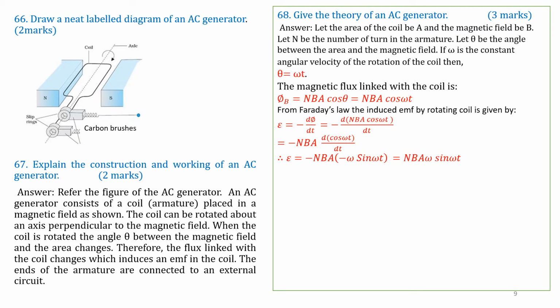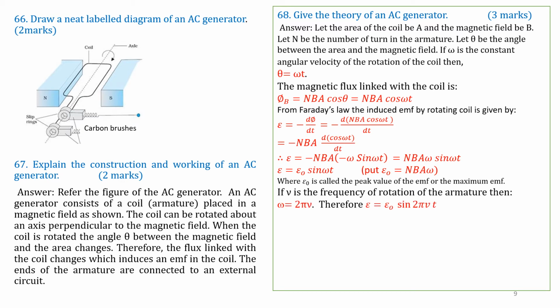Minus into minus, these two minuses become plus. Therefore, NBA omega sin omega t. So that omega factor is here. That can be written as, please put NBA omega as E naught, sin omega t. This is the equation, where E naught is called the peak value or maximum value of EMF.